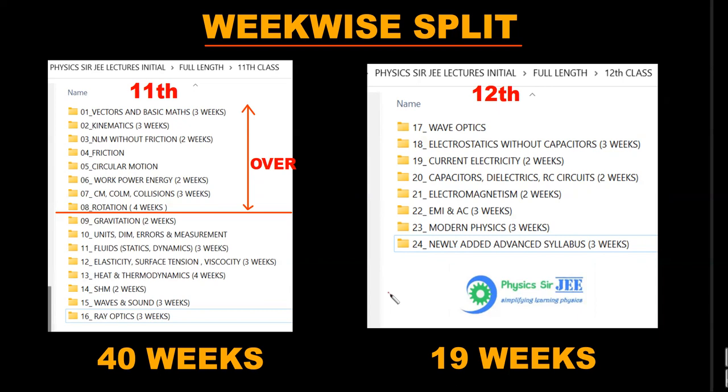So the 24 parts doesn't mean 24 weeks. For each part or chapter, in brackets I have written the number of weeks according to the detailed syllabus that I teach. This is something we will be focusing on whenever we address a detailed course in our channel, either for 2024 aspirants or 2025. So keep this in mind.